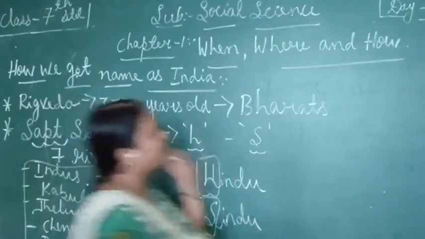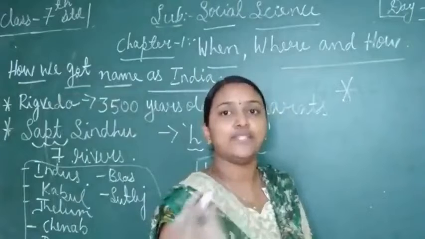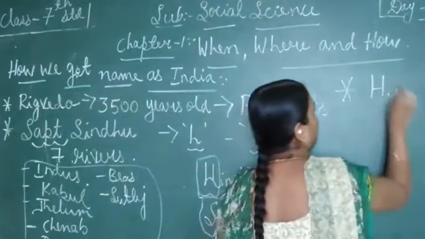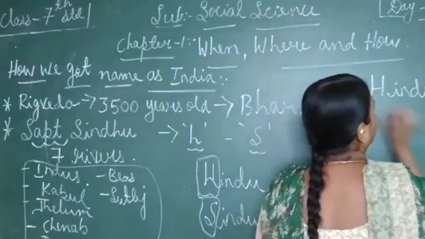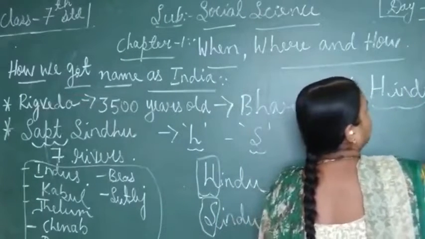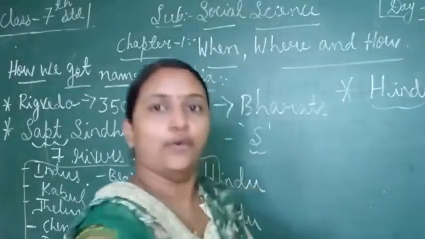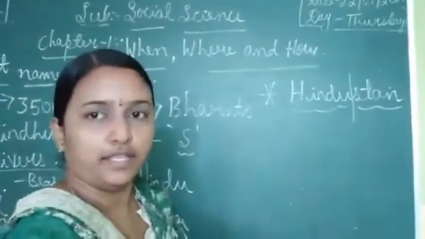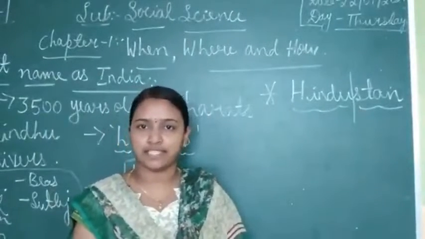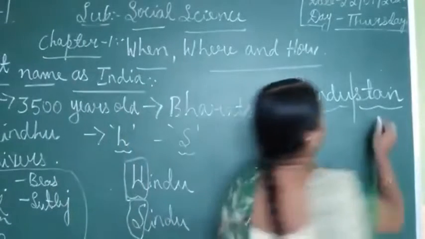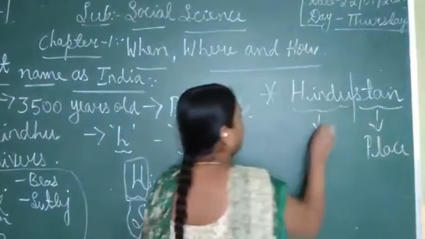Next, there is another name, Hindustan. Here we can divide it into Hindu and Stan. Hindu is a religion, as we all know, and Sthan, what does Sthan mean in Kannada? It is nothing but a place.